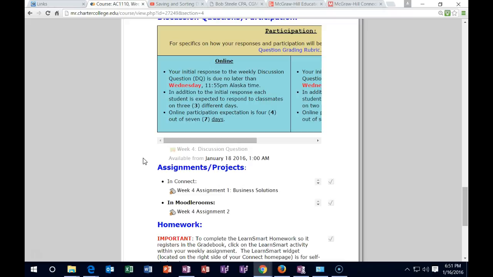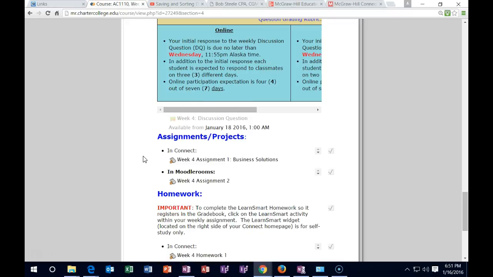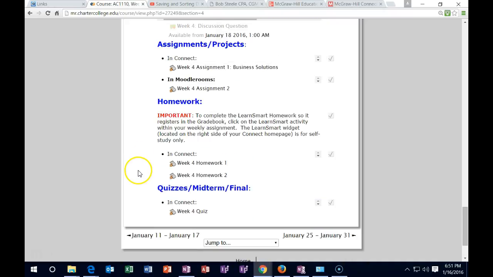So even though we're going to do a lot of the work in Connect, some of the stuff is not in Connect. So when you just want to check things off and say, did I do that? You want to check them off on this page. The things that we're going to have, same as the other weeks, we're going to have a discussion forum. We're going to have assignments, one assignment being in Connect, one assignment being in Moodlerooms. Then we have the homework.